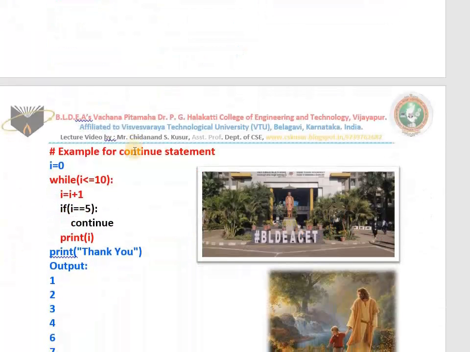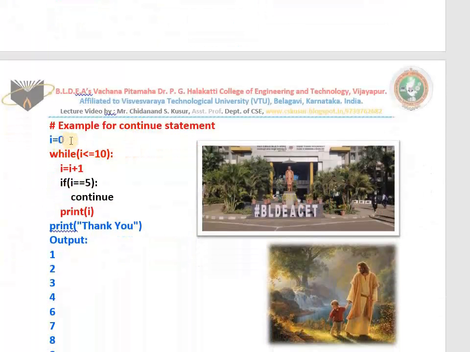Very good. See here. First time I is 0. Sorry, I will make it as 1. First time I is 1. 1 less than or equal to 10. Yes. Sorry, 0 is correct. Purposely I made it. I is 0. 0 less than or equal to 10. Yes. 0 plus 1 is 1. Whether I is 5? No. 1 is printed. 2, 3, 4. Whenever I becomes 5, continue works. 1 is printed, 2, 3, 4 are printed, 5 is not printed. Why? Because we are printing I after this if.